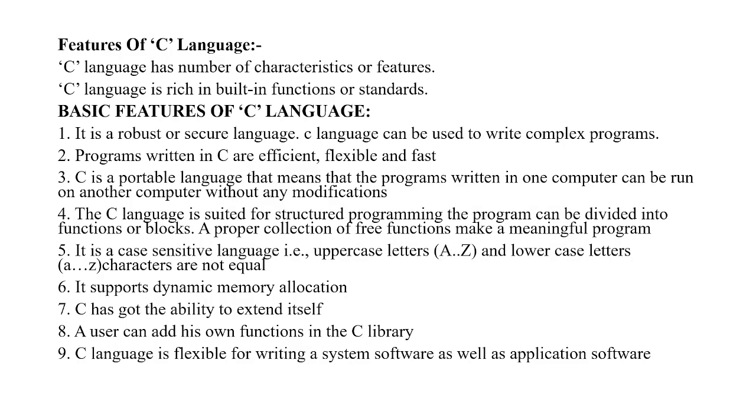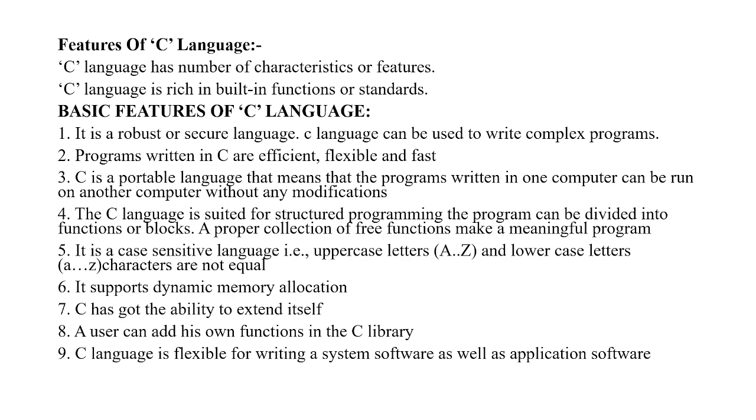Moving to the features of C language, this language has a number of characteristics, not only the basic features or good features which help us a lot. Along with it, this C language is rich in built-in functions and standards. Now let us look at the basic features of C language.